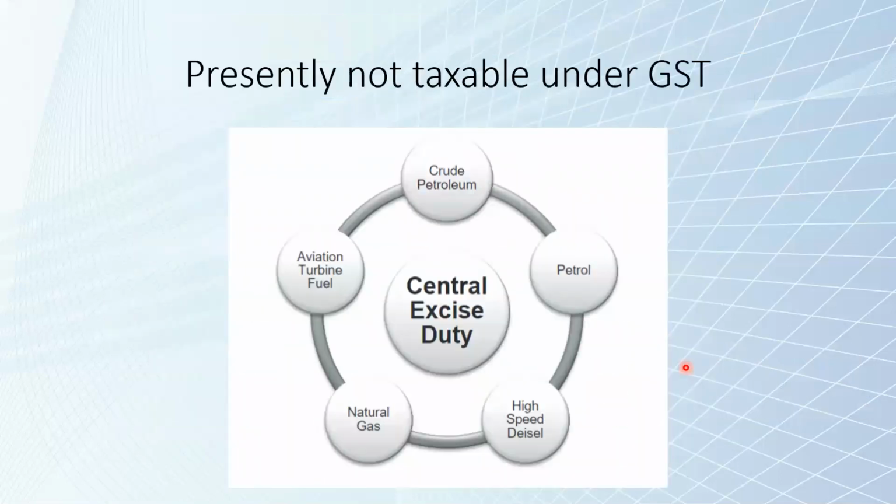As I told you, from 1st July 2017, GST is applicable and all other taxes are subsumed, or they are not there now. However, still there are certain products on which there is no GST, but central excise duty is still applicable. What are those products? Number one, petrol, high-speed diesel, natural gas, aviation turbine fuel, and crude petroleum. On these products, still there is central excise duty charged by Government of India and GST is not applicable.